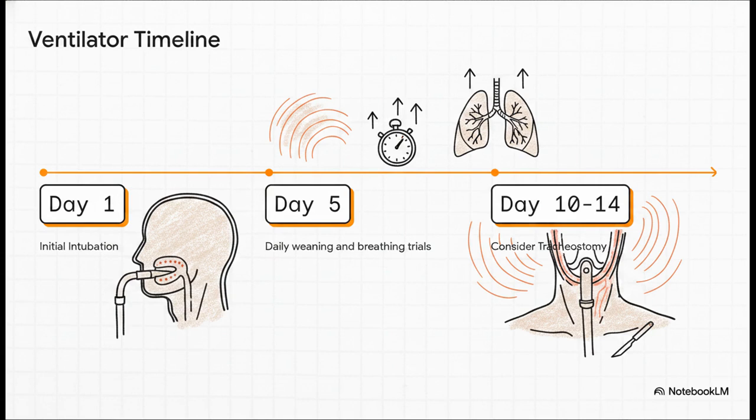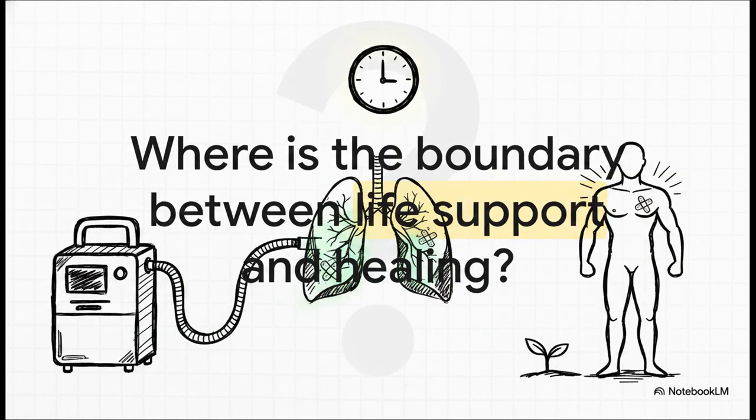Looking at the overall timeline brings up a pretty grim reality. If a patient is stuck on this machine for 10 to 14 days, we usually have to surgically bypass the mouth with a tracheostomy. Leaving a plastic tube sitting through the vocal cords and trachea for that long will inevitably cause permanent, severe scarring, called tracheal stenosis, which is incredibly tough to treat. So around day 10 to 14, a tracheostomy provides a much safer, more permanent airway while we continue to try and wean them off. Which really leaves us with this profound question.